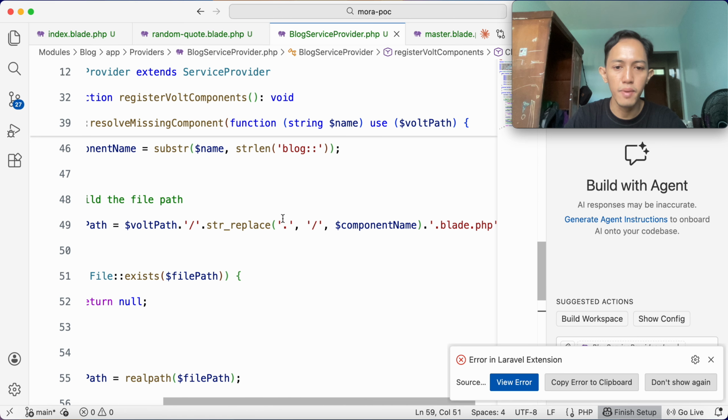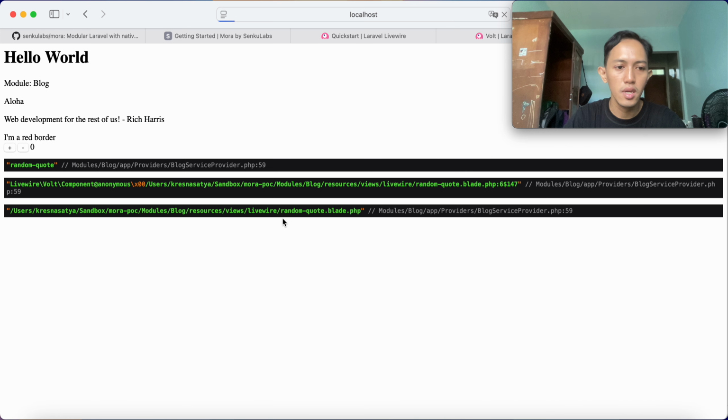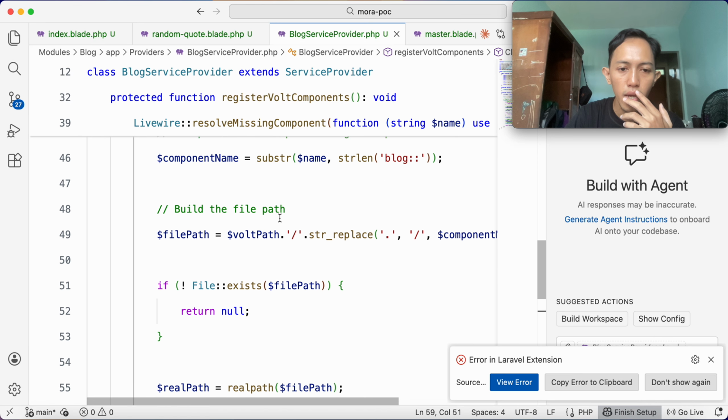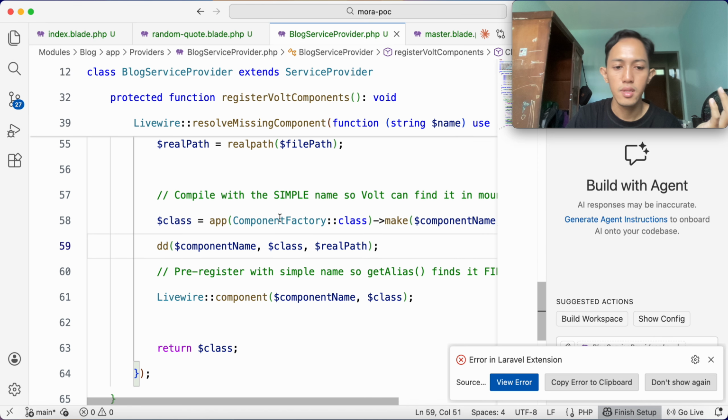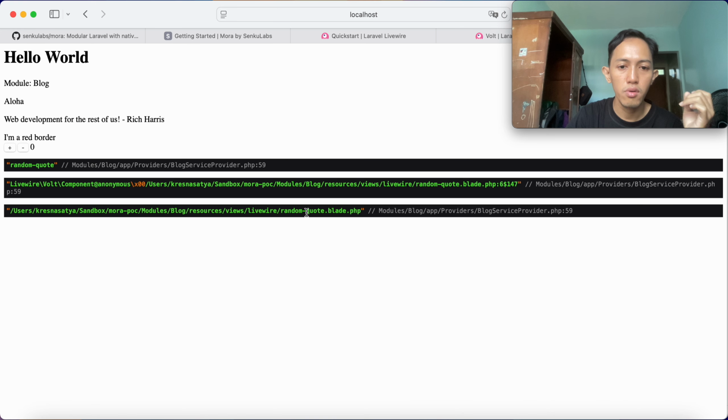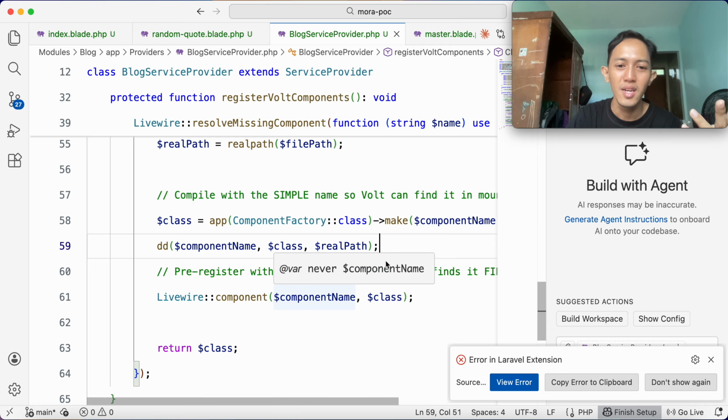We check the file path, and then we reload this one, and then yeah, that's it. This is how we make the component using how we register the Volt component, and to make it happen, call livewire blog random-quote. I hope you understand what I mean. I'm sorry if it's too long to explain to you.